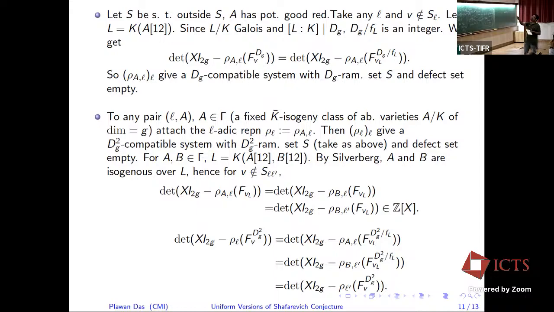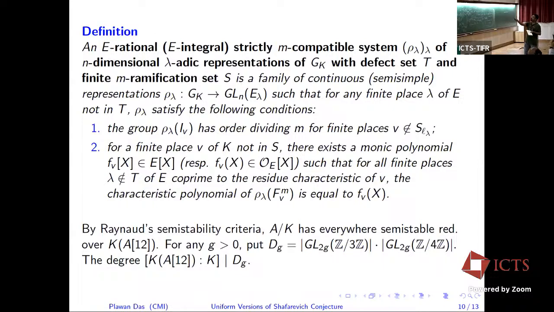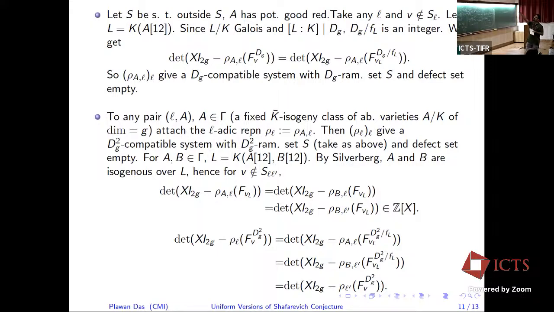By Raynaud, K(A[12]) over K is the previous side. This is semi-stable reduction, and the degree is defined as dz. This is one observation: dz doesn't depend on the field K and A. If we vary them, the number dz is fixed. Then we get the dz compatible system.